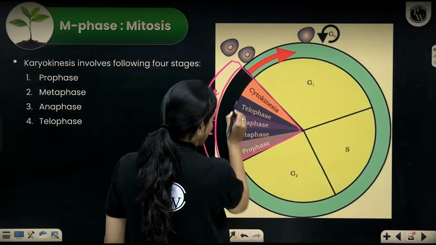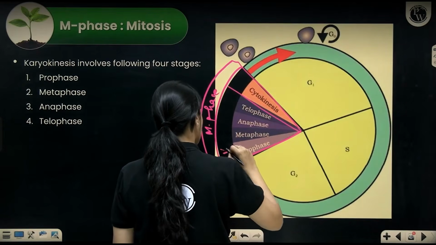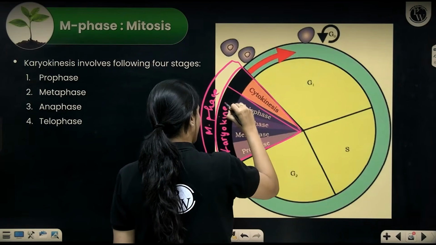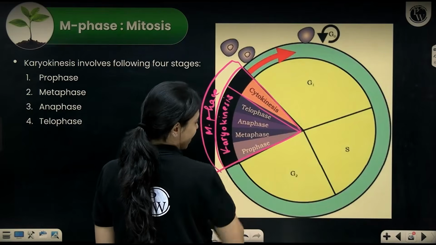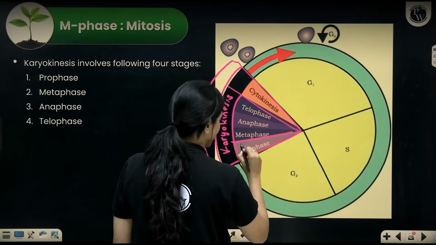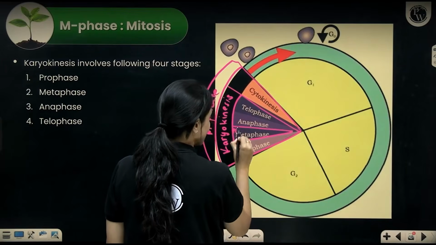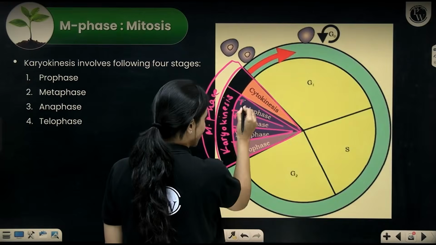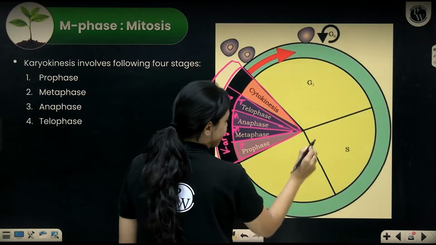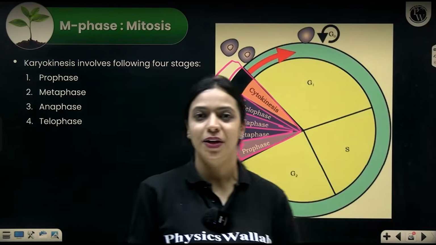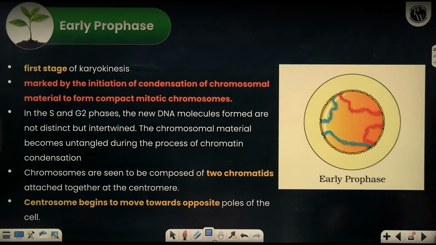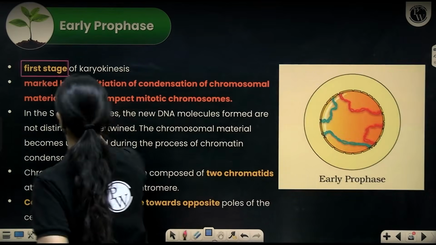Within M phase, you have karyokinesis, where the nucleus divides, and then you have cytokinesis. Now within karyokinesis, you have prophase, metaphase, anaphase, telophase. Exactly in this order it will proceed. Okay, so the correct order of these different phases you will have to remember: prophase, metaphase, anaphase, telophase. PMAT.